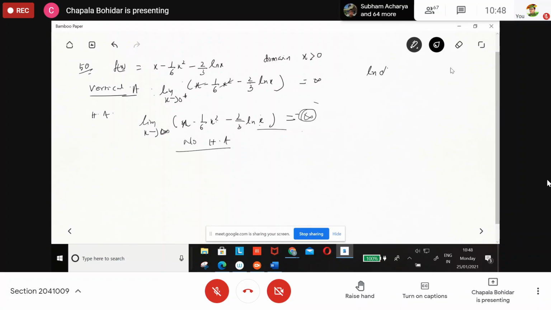So find out the interval of increase or decrease. Do it yourself. Find out the interval of increase or decrease. f dash x is equal to 1 minus 1 by 3x minus 2 by 3x, is that not so? Is f dash equal to this value or not?